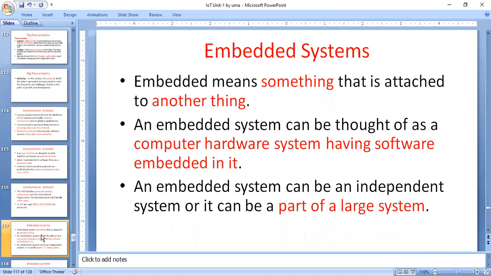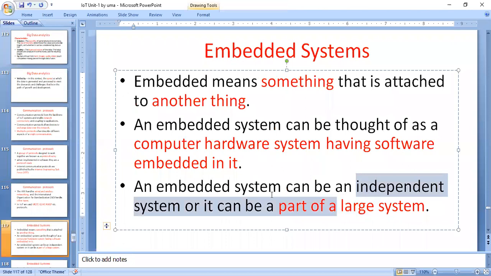Here coming to the embedded system. What is an embedded system here? The embedded system is a computer hardware system having the software embedded in it. That's called here an embedded system. The embedded system can be an independent system or it can be part of a larger system. Sometimes it may be an independent system. For example, a mobile phone is an embedded system or a washing machine is an embedded system.